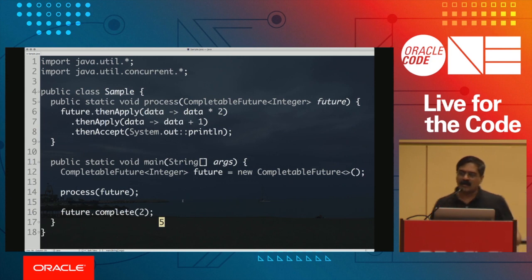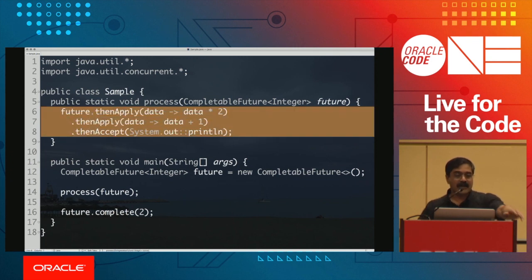Again, I want you to think about this in the scenario of a remote call or an asynchronous call. You might send a request to a web server and say, give me the stock price for Google, and then you could set up a little pipeline as to what to do when the stock price for Google arrives, and you can pass it through a pipeline at that point. So this is an example of how this is all going to work.